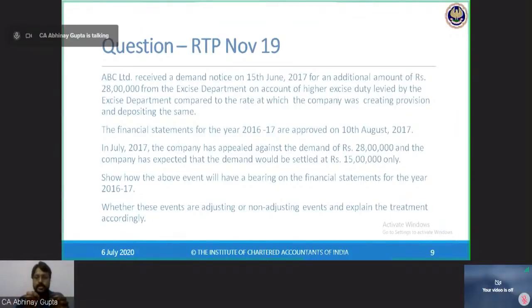Now the question is whether this event is an adjusting event, that is, do I need to create a provision in my books of accounts for March 17, or this event is a non-adjusting event and I don't need to create any provision. Please let me know. If anybody wants to answer, they can answer in the query box so that I will be able to see what are your answers before we jump on to the solution. Because we have done so many examples about adjusting and non-adjusting events, I hope this question from RTP should be solved by you.